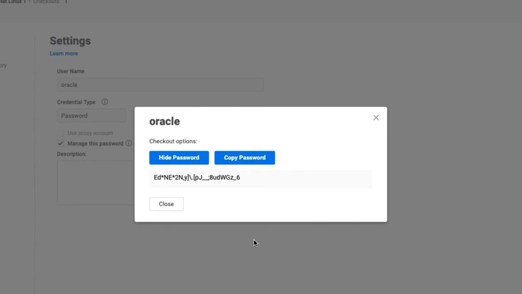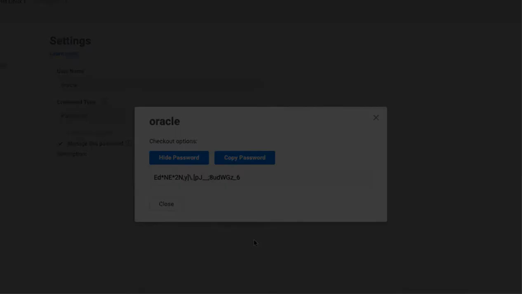So there we have it. If you must use local accounts on Unix and Linux systems, you can centrally manage their lifecycle and their use, leveraging the same zone-based model you're already familiar with.